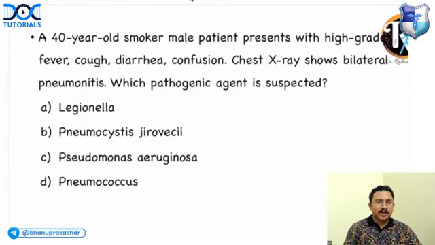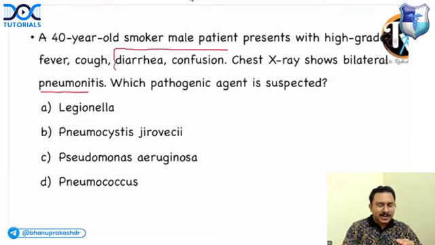Next, you look at this. A 40-year-old smoker male patient presents with high-grade fever, cough, diarrhea, confusion, and chest X-ray shows bilateral pneumonitis. What is the pathological agent suspected? This is a scenario of a pneumonia, but the interesting point is that the patient is having diarrhea and confusion.